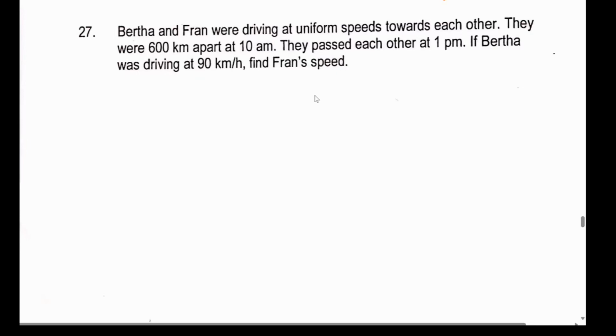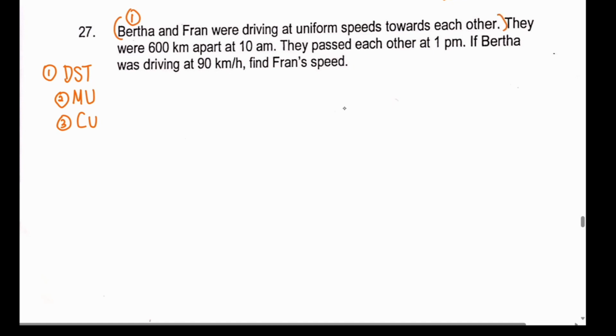Hi everyone, today we are looking at a question like this, okay? In a speed question, there will always be three different concepts. Speed is a topic. You as a student, if you say, I want to be good in math, you need to know the concept, okay? Now, let's ask ourselves, is this a DST question, a meets-up question, or a catch-up question? There are only three concepts that you need to learn, and you need to learn how to identify. You understand what I'm saying? So let's talk about this.